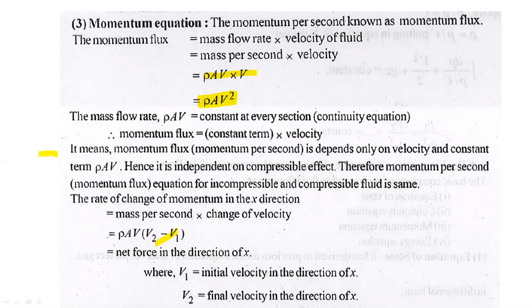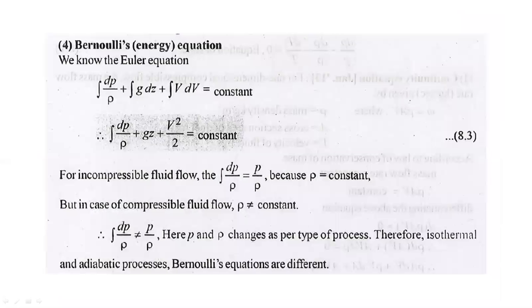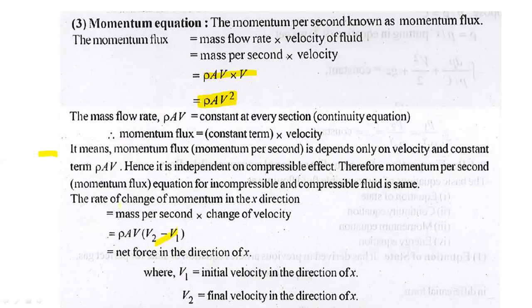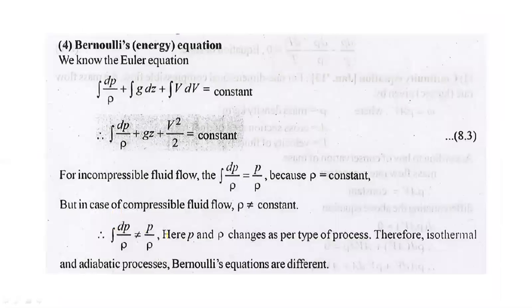So the net force in the direction of the x-axis is the mass flow rate per second into the change in velocity, which is equal to rho into area into velocity into V2 minus V1.